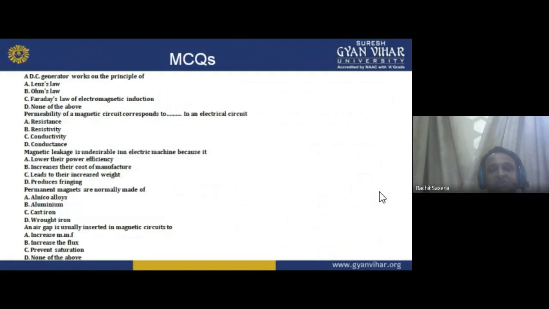Then, an AC generator works on which principle? Permeability of the magnetic circuit corresponding to magnetic leakage is undesirable in an electric machine, because permanent magnets are normally made of, and an air gap is usually inserted in the magnetic circuit. So these are the multiple choice questions for you. You can find such questions in competitive exams.